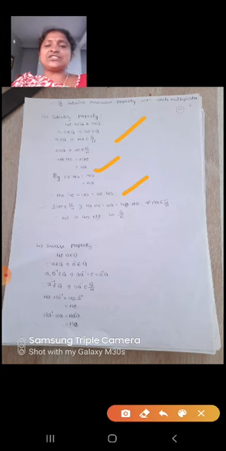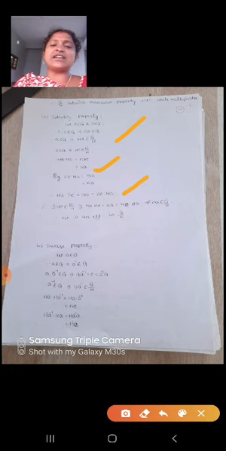Therefore HA into HE equal to HA, that equal to HE into HA. Therefore there exists HE belongs to G by H such that HA into HE equal to HA, that equal to HE into HA for all HA belongs to G by H. So therefore HE is an identity in G by H.